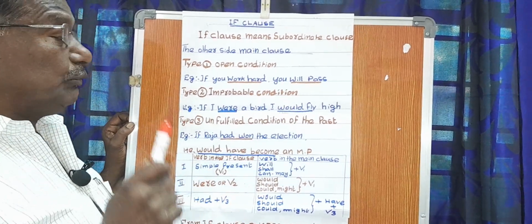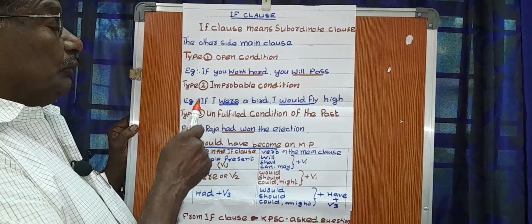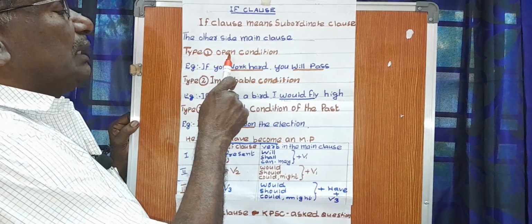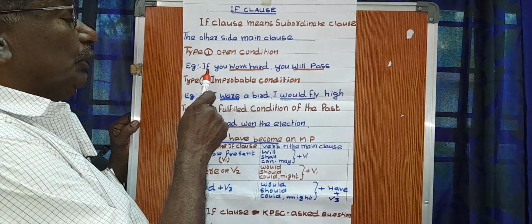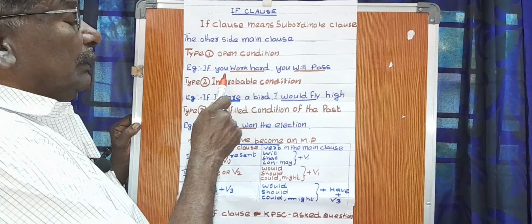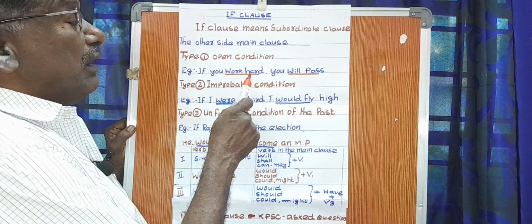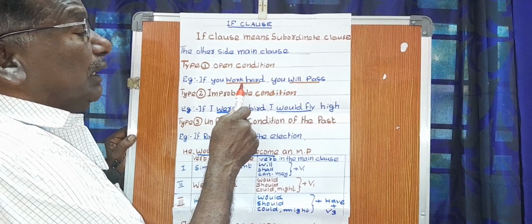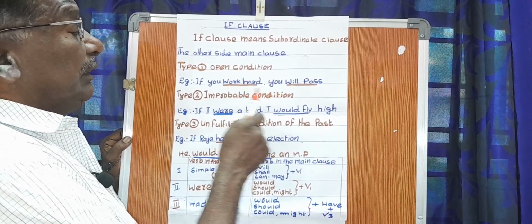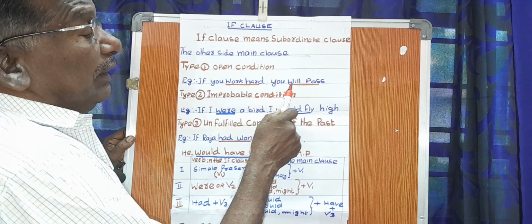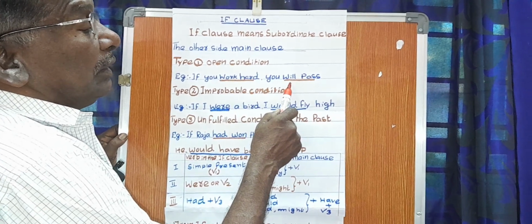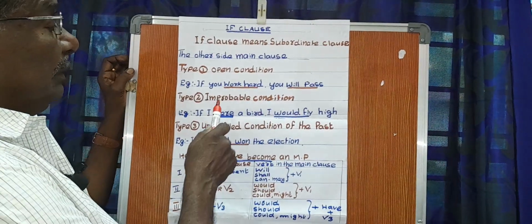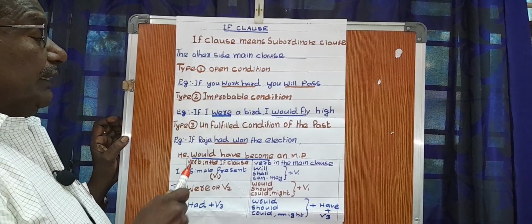There are three types of if clause. First is open condition. Type 1 is called open condition. That I have told you: if you work hard, you will pass. You have to concentrate on the verb form. In the if clause, the verb is V1. The other side, in the open condition, will be will or shall or can or may plus V1. That is the rule. That is open condition.